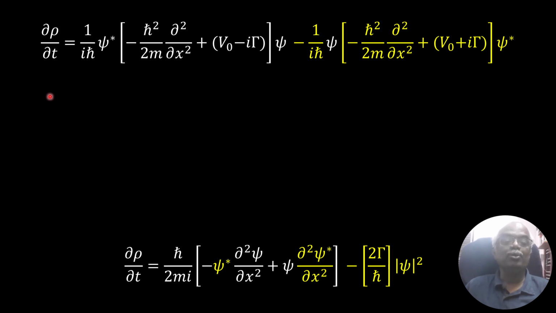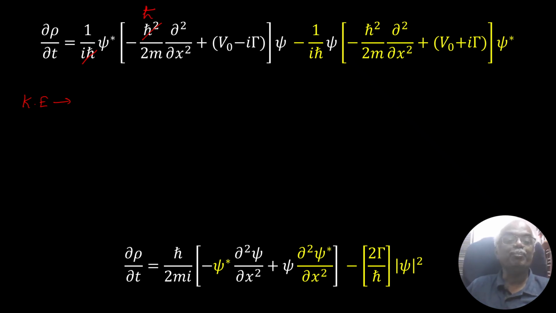You take term by term, that is kinetic energy and potential energy. First, you take the kinetic energy, the first term of the first square bracket. If you take this one, this h cross will get cancelled with one h cross of h cross squared, which will become h cross.